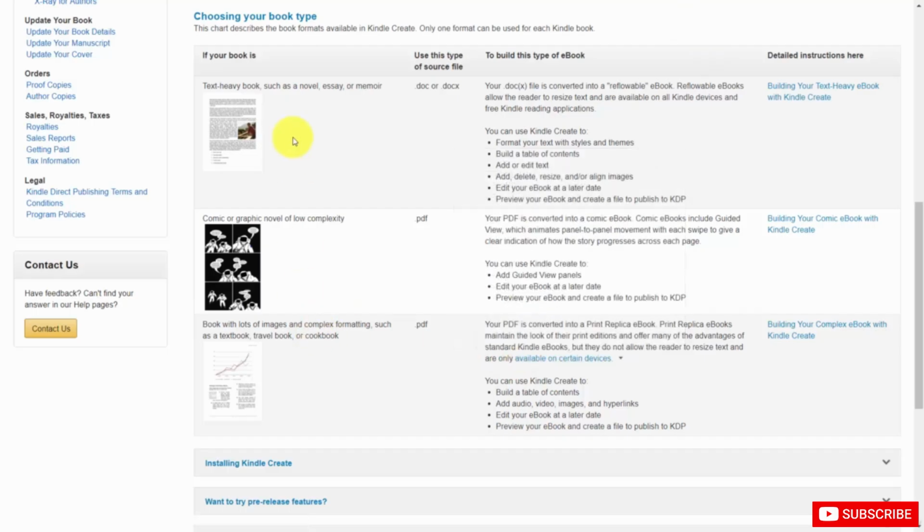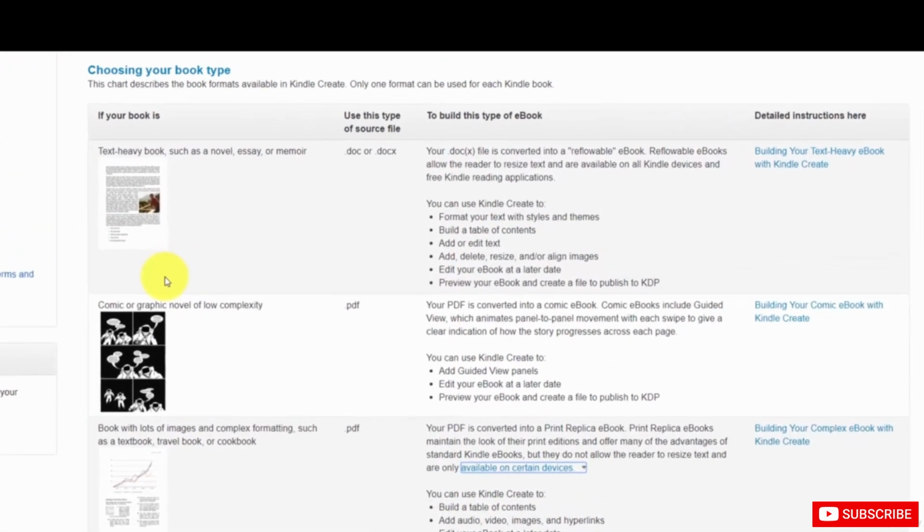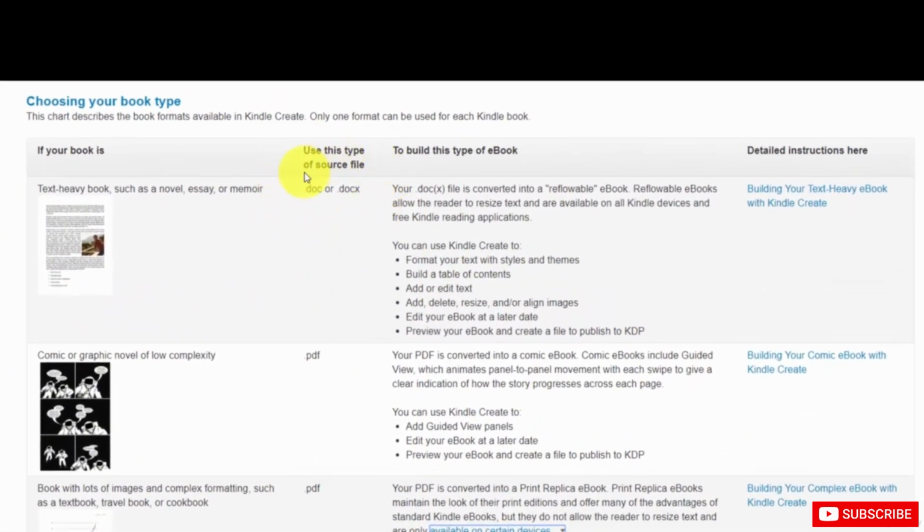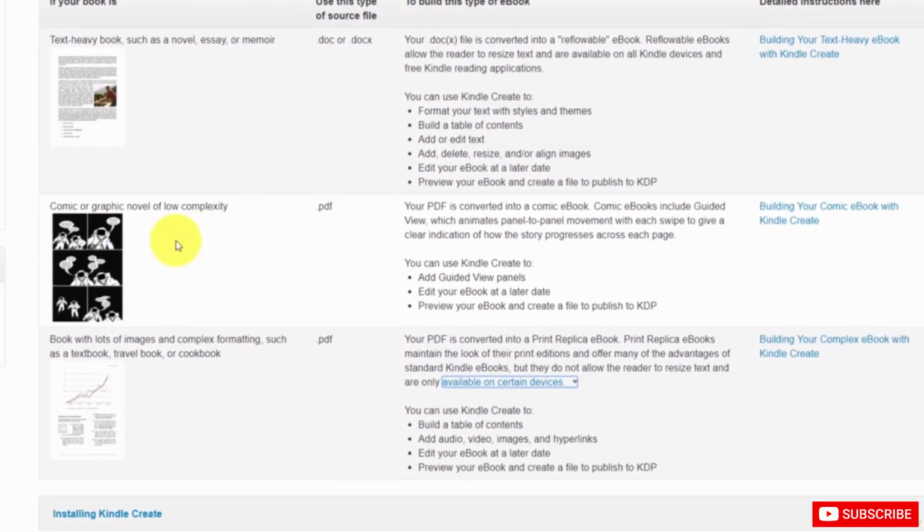What you're going to notice here is that there are three basic book types. If you're going to have a traditional book, which is primarily text, you're going to want to put your document together using a doc file or docx file, which is the Microsoft Word designation. If you're going to have a comic or graphic novel of some kind, then what you're going to use is a PDF file. That might mean that you're going to use Microsoft Word, then turn it into a PDF document before you bring it to Kindle.